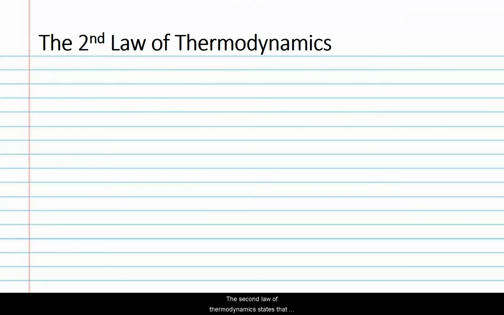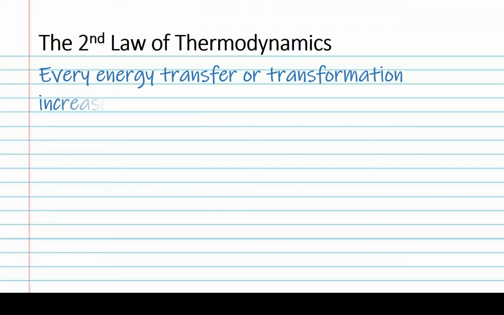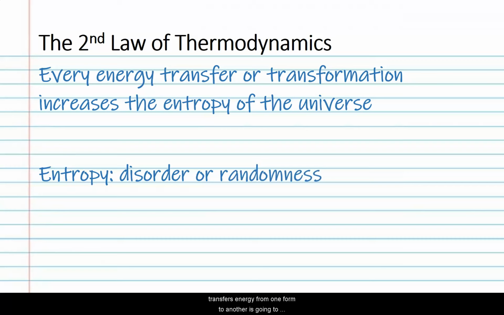The second law of thermodynamics states that while the energy can be transferred and transformed, there is a constant increase in the entropy of the universe, an increase in disorder. So entropy is disorder or randomness. So every process that we have that transfers energy from one form to another is going to increase the overall entropy of the universe.